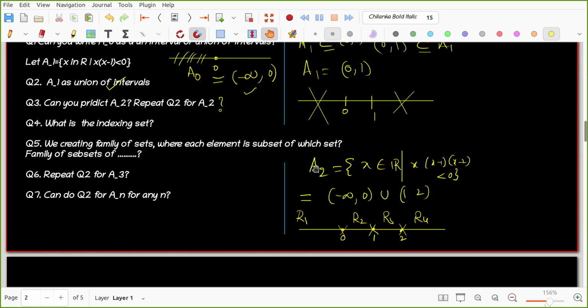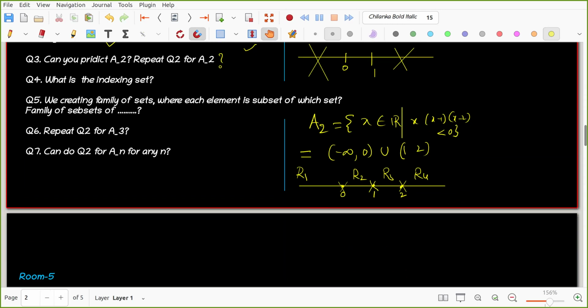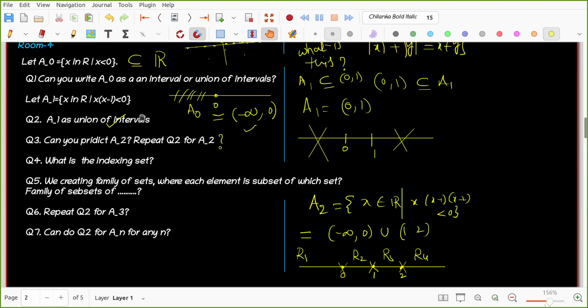Okay, good. Now what is A3? Somebody can tell from your room. What is A3? Room number 3, you can call one more person. Room number 4, sorry. Can you call one more person?